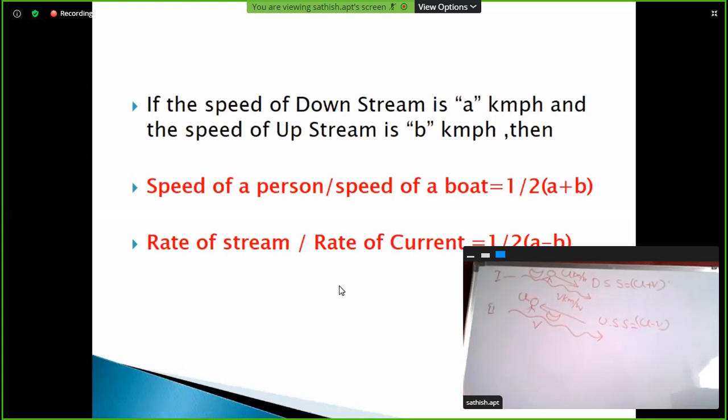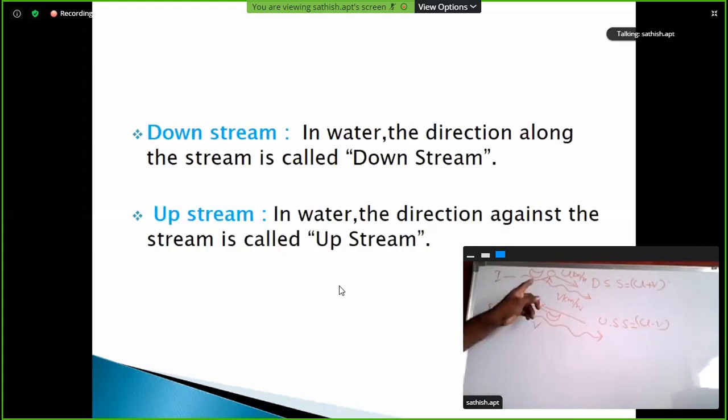The direction along the stream is called downstream. The direction against the stream is called upstream. The person or boat speed is u kilometers per hour and the speed of the stream is v kilometers per hour.